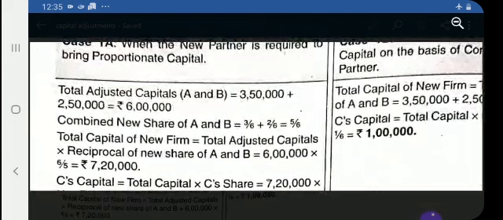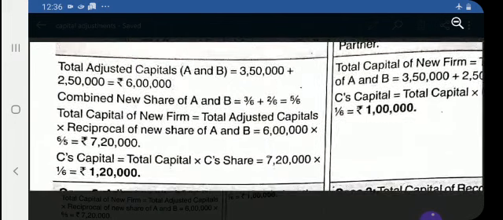So what steps are you following in this case? First you add the adjusted capital of the old partners, then take the new share of the old partners, then the reciprocal of the combined new share of A and B, and find out the new capital of the firm. Or the simple way you can say: if a new partner is coming on 1/6 share, suppose the total share of the firm is 1, and out of it 1/6 is given to C, what is remaining is 5/6.